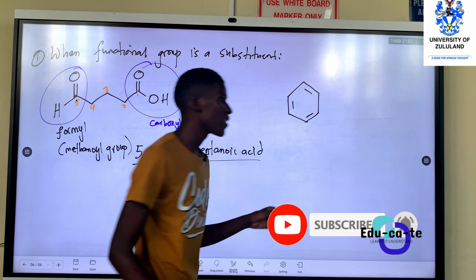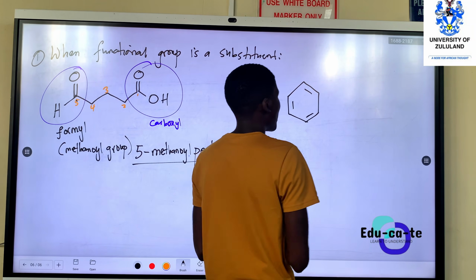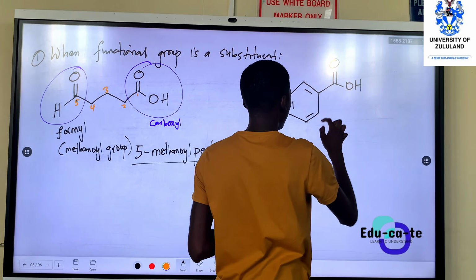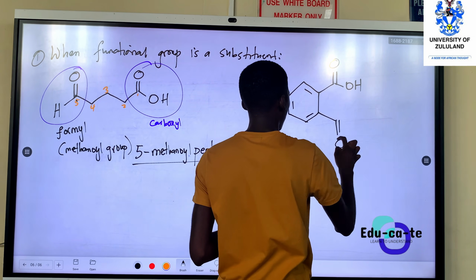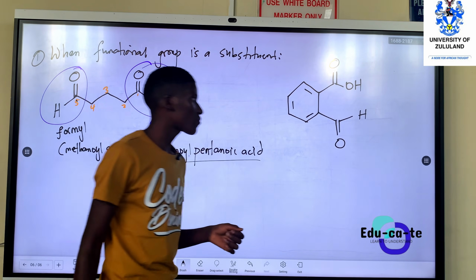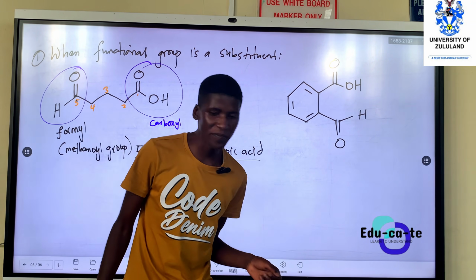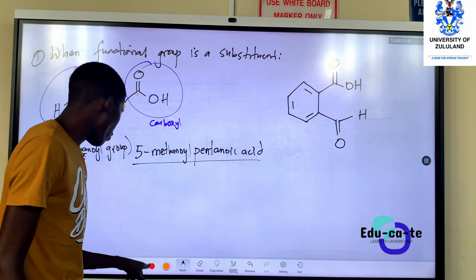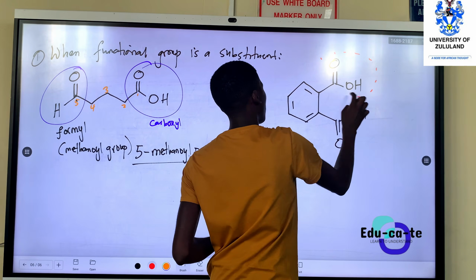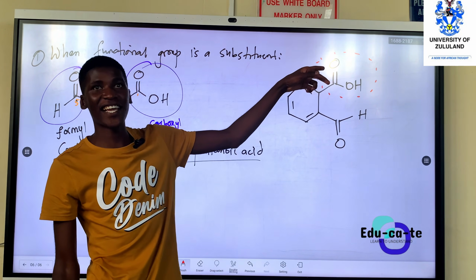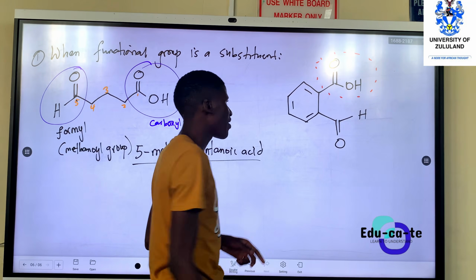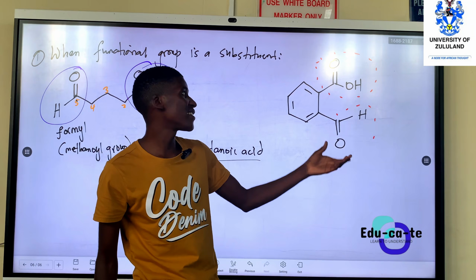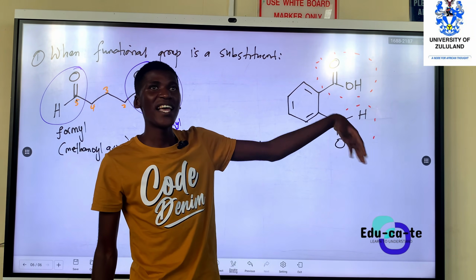Alright. This one is a benzene ring. Let's have this functional group here. Okay, so now you get a benzene ring here, and in our functional groups we have got this one for carboxylic acids. It's a carboxyl group. Then we have got this one for aldehydes. So this is for a carboxylic acid, this is for aldehydes.